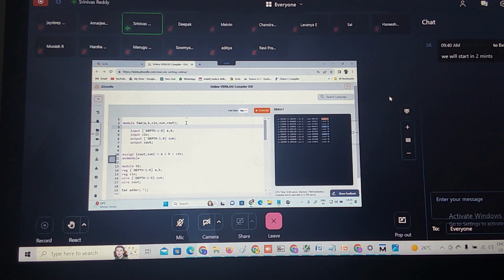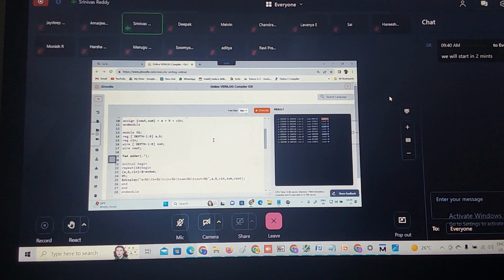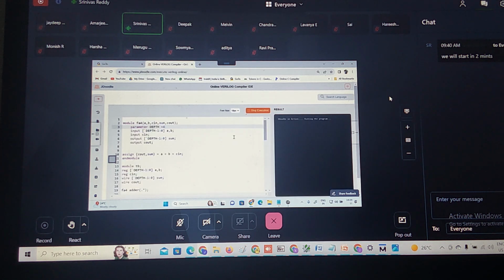Module, right? What keyword can I use for this? Parameter. Shall I use the depth thing? Parameter, I am creating depth is equal to 4. That's it. So should this be defined inside the scope of the module or outside the scope of the module? Inside. This should be defined inside the scope of the module. Now this will be working as a 4-bit order.